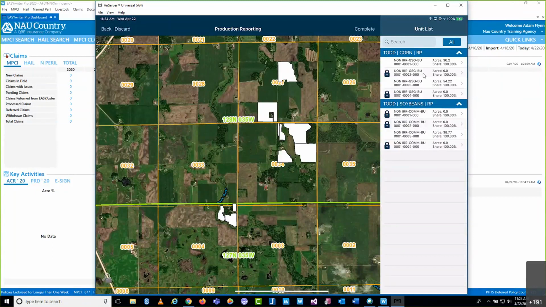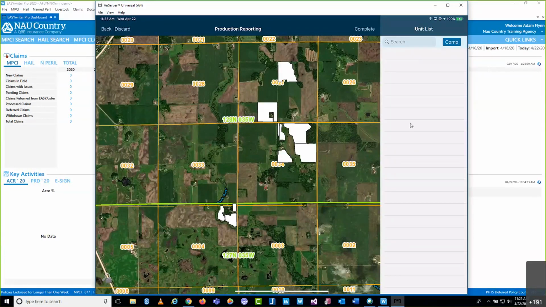And you can see here, it might be tough to see because I'm sharing my screen, but right here at reference that this unit 0102 of corn in this case had 0 acres reported in 2019. Ergo, I can't report production on it. So again, I got to this screen here by clicking what was the required button to reflect all units. And if I tap it one more time, it's going to bring in the complete list. Now in this case, it's blank because we haven't begun reporting production.